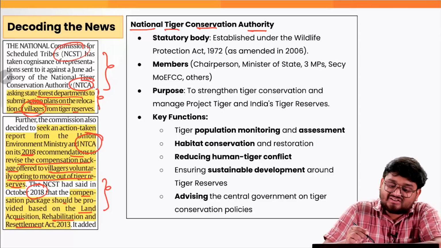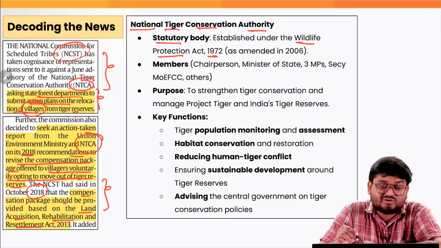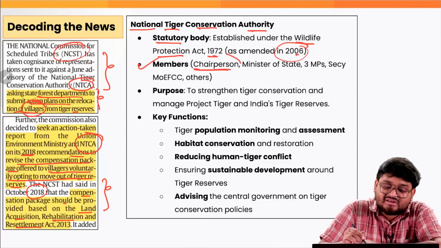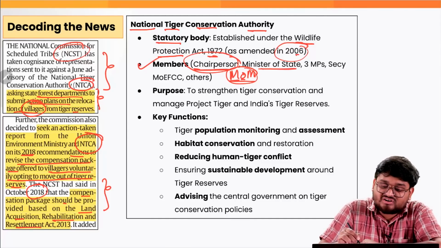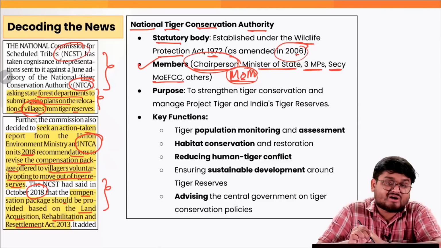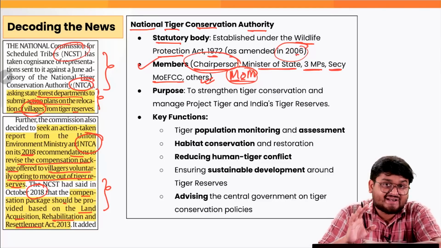Now, when it comes to NTCA, this is a statutory body established under the Wildlife Protection Act of 1972 as amended in 2006. The members: the chairperson is actually the Minister of the Environment, Forest and Climate Change, right? Next, we have the Minister of State also as a member. We have 3 MPs, Members of Parliament, and the Secretary of the Ministry of Environment and Forest Change, and also various other members of this particular NTCA.